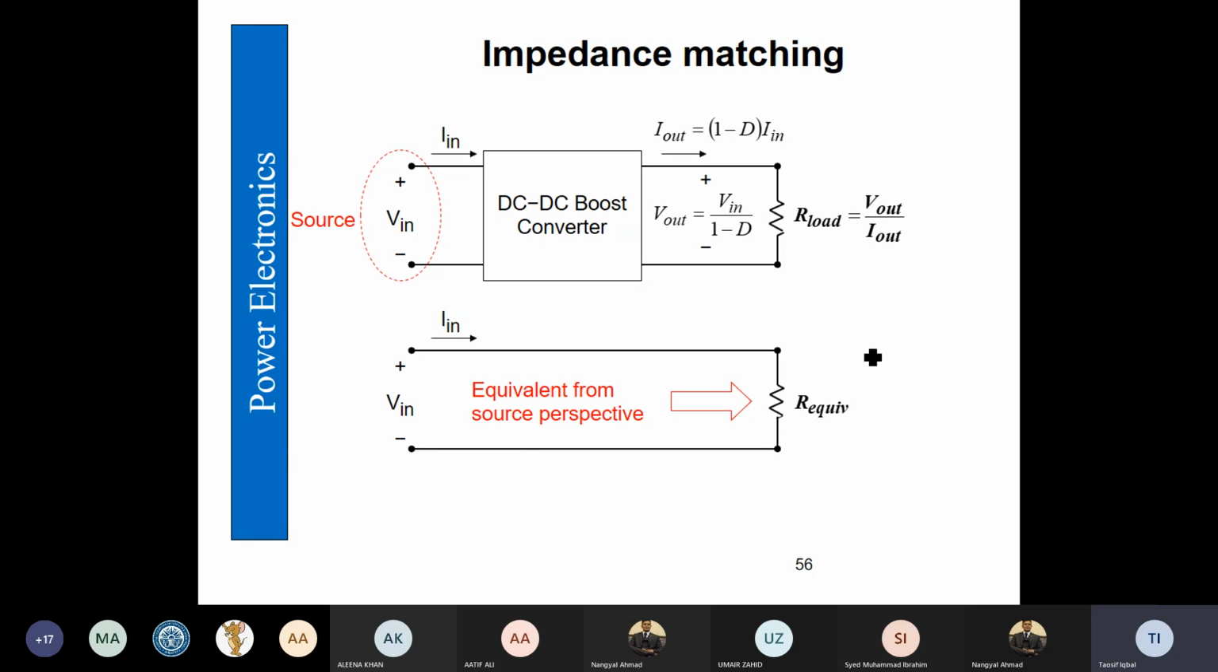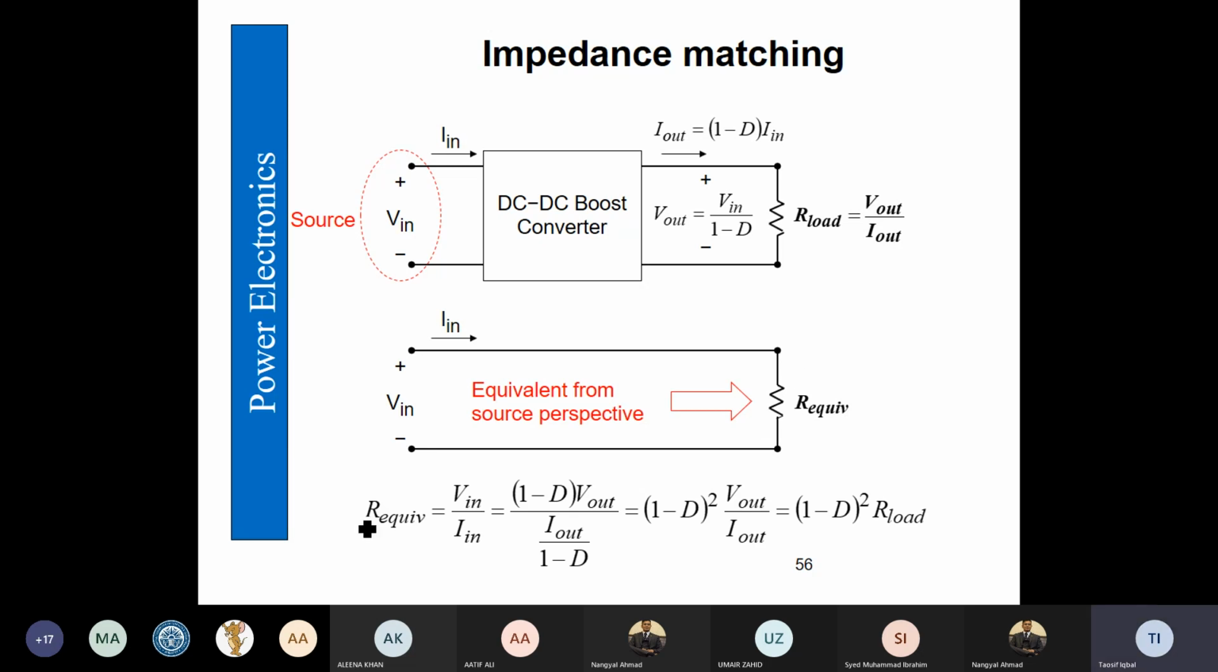So let's find out that R equivalent. So R equivalent would be V in by I in. So if we keep the lossless relationship here, then we can write it down like this. So V out multiplied by 1 minus D is the input voltage, and I out divided by 1 minus D is the input current. So therefore we are going to get (1 minus D) square times V out over I out, and this V out over I out is the R load, multiplied by (1 minus D) square.